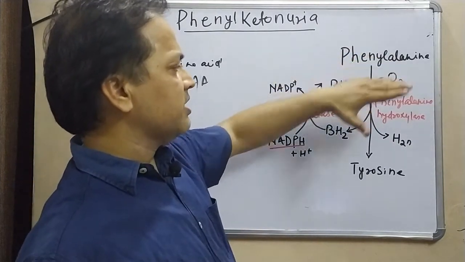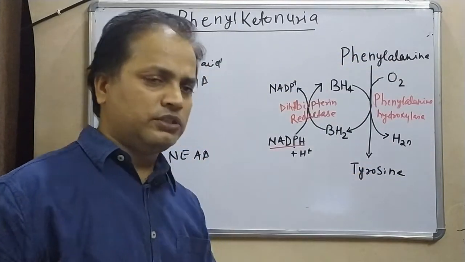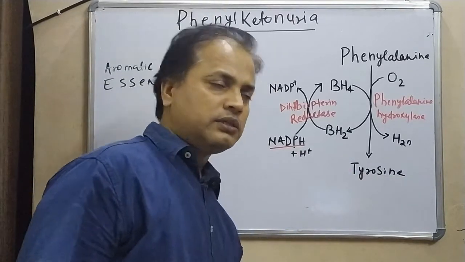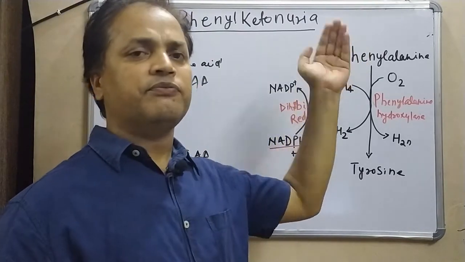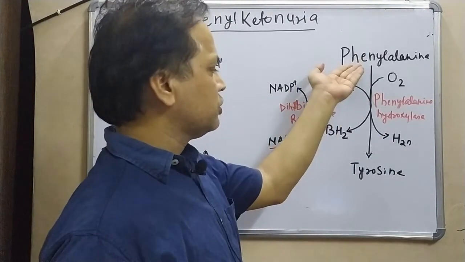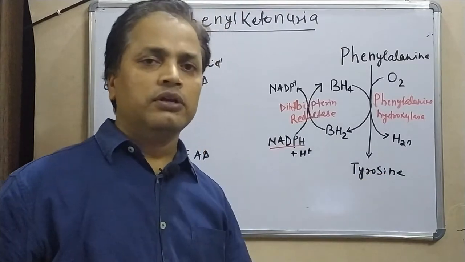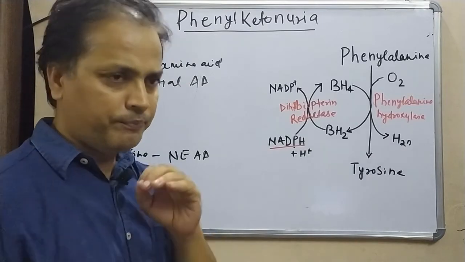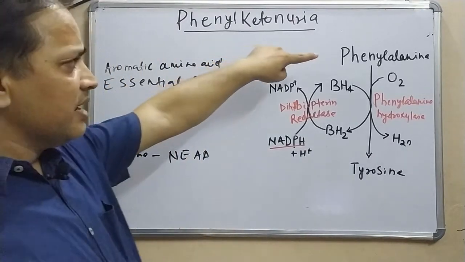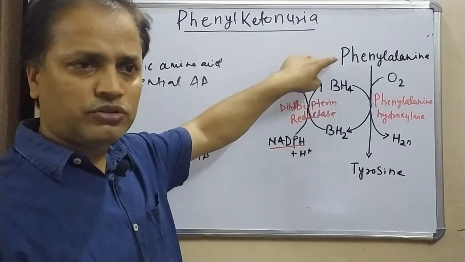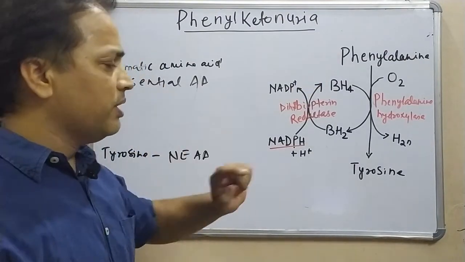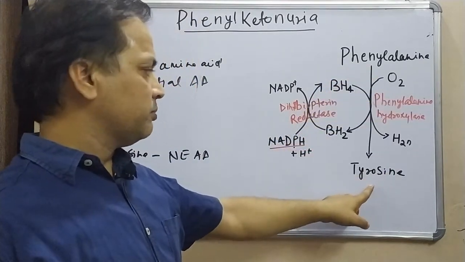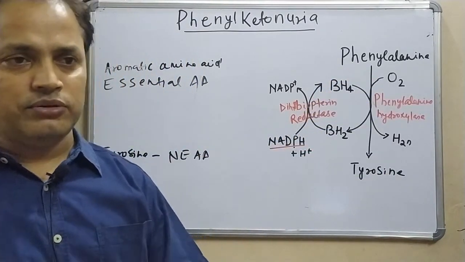So phenylalanine is converted to tyrosine and then it will be metabolized. Either you have only tyrosine in your body, so it will be utilized, or if you take phenylalanine through the diet from different sources, this will also give you tyrosine and then it will be utilized. So the function of phenylalanine is just to be converted into tyrosine and then the rest of the process will happen. Because we cannot synthesize phenylalanine in our body, it is an essential amino acid, but tyrosine we get from phenylalanine, so tyrosine becomes a non-essential amino acid.